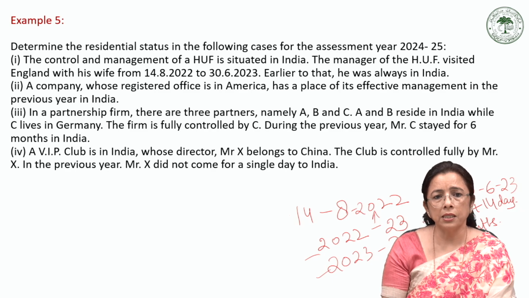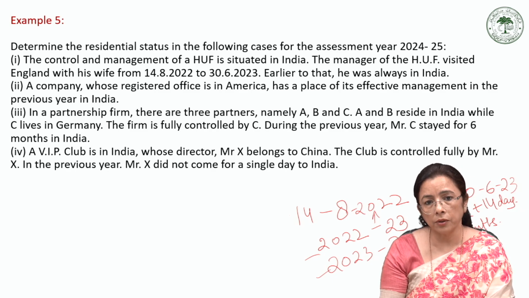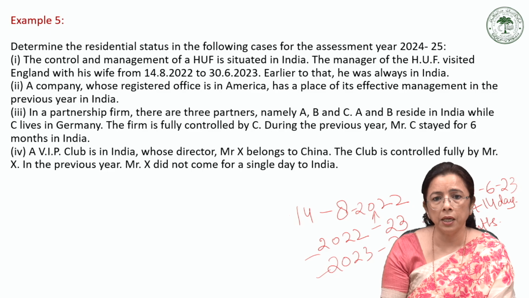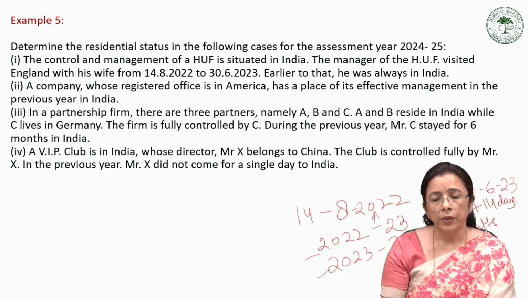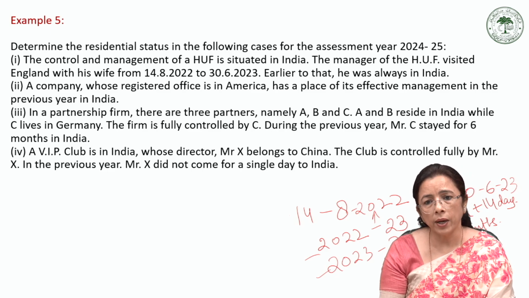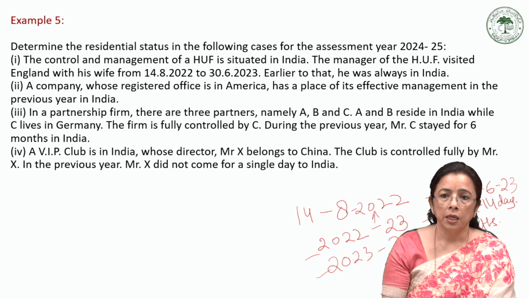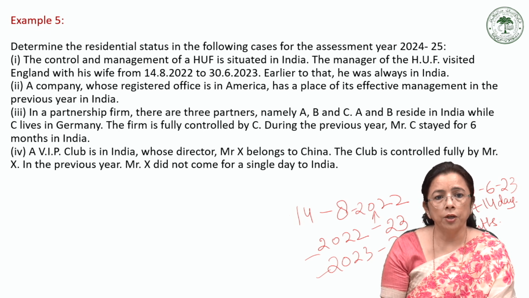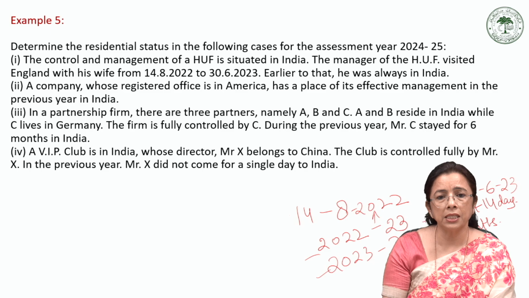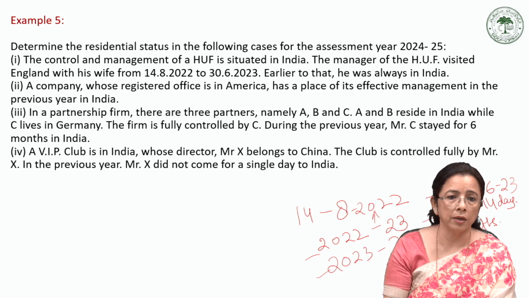Then third is a partnership firm. There are three partners, namely A, B, and C. A and B reside in India while C lives in Germany. The firm is fully controlled by C. During the previous year, Mr. C stayed for 6 months in India.